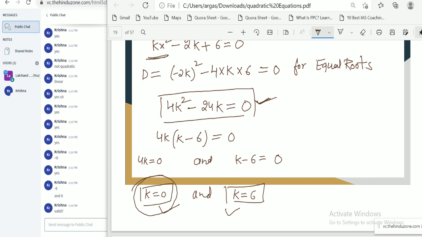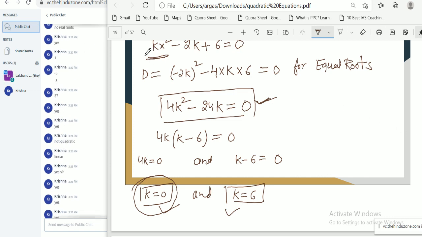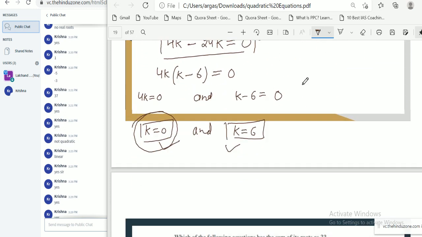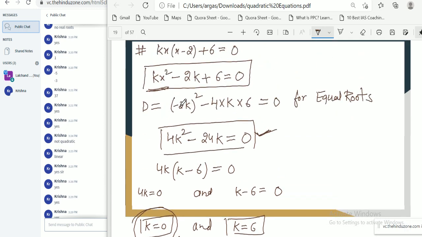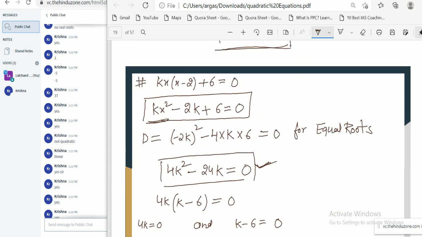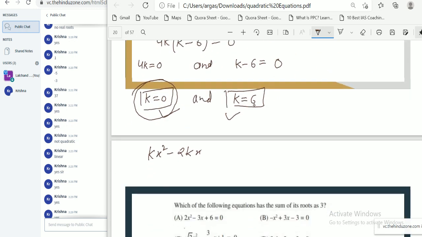Not valid, because if we look at our simplified equation, our equation is kx square minus 2kx plus 6 equal to 0.